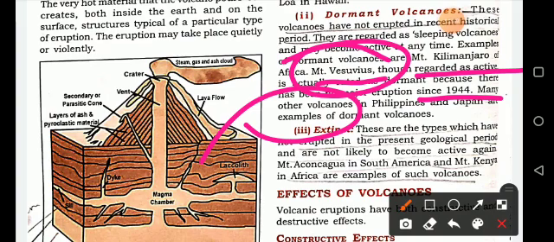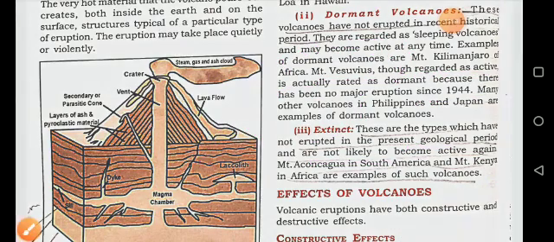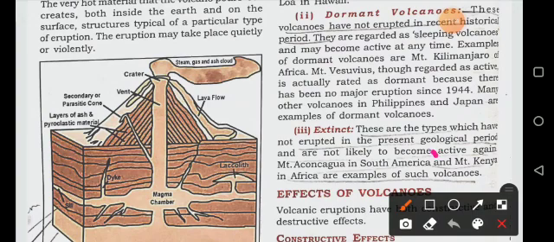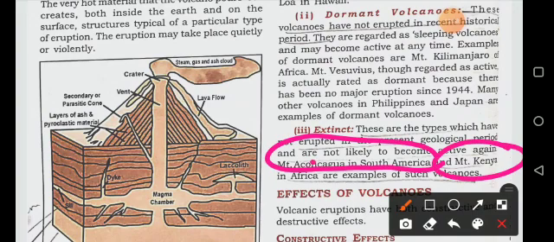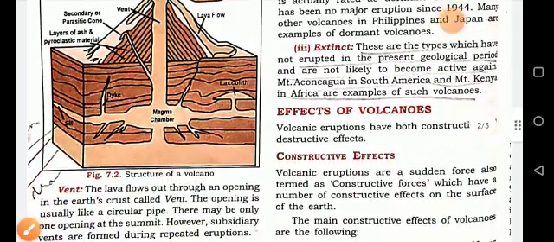Next is extinct. Extinct volcanoes are those which have not erupted in the present geological period and are not likely to become active again, like Mount Aconcagua in South America. These will never become active again. Mount Kenya in Africa is another. These are your extinct volcanoes. Now they have filled with water, and these volcanoes will never be active again.